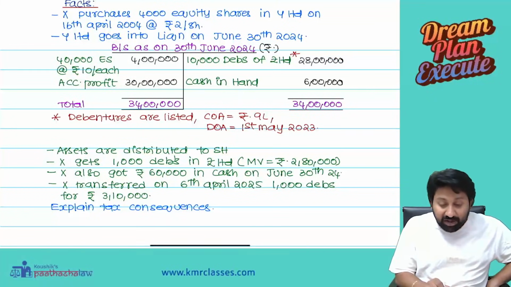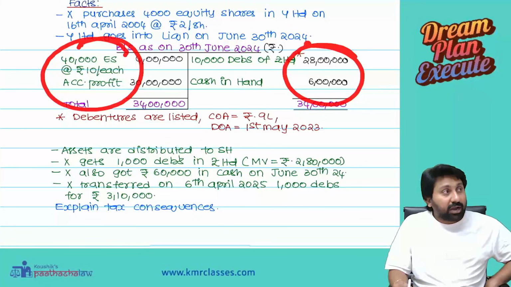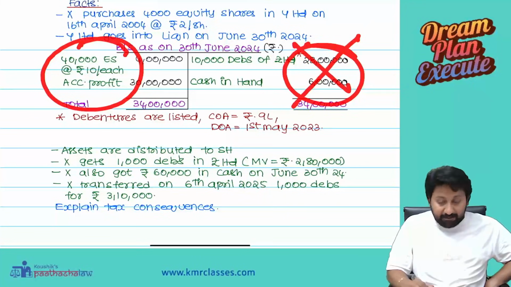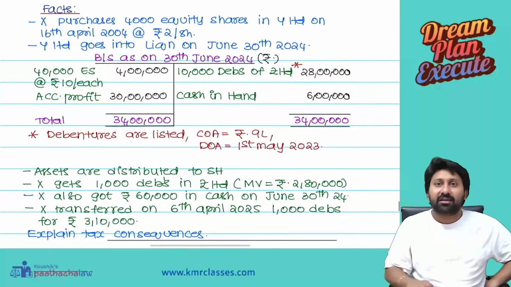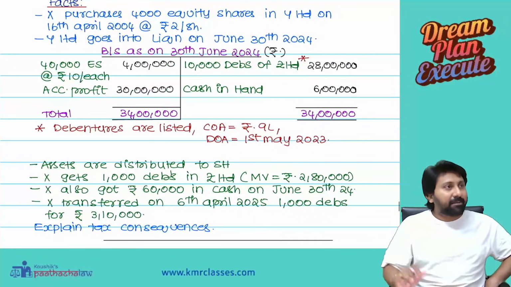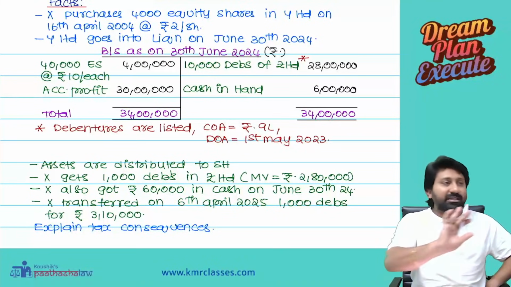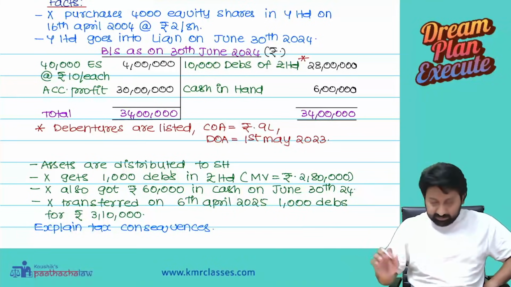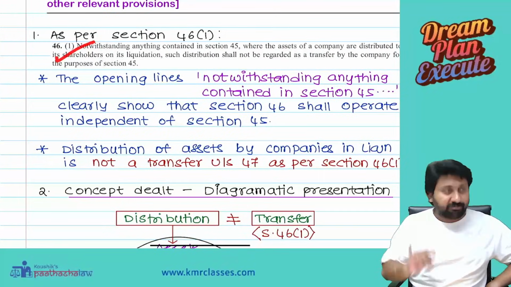Okay, because you are extinguishing the rights on these two, as a compensation we are giving these two. So the company will not see these, the company will see these. These belong to whom? You only. Your money I am giving to you. Therefore, I am not transferring to a different person. I am giving your money back to you. Therefore, it is not a transfer in the hands of the company. Clear? So, now justification was given to 46(1).